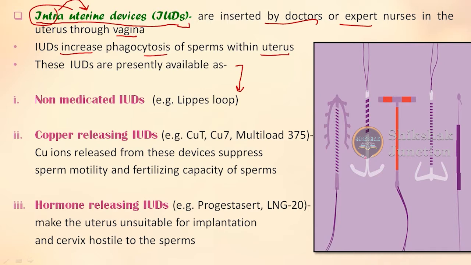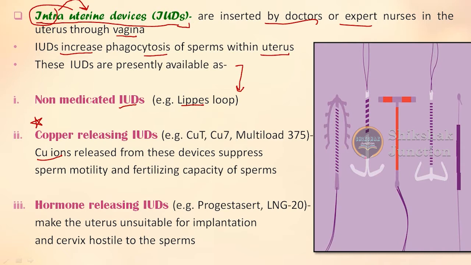Examples are here. The very first category is non-medicated IUDs, for example Lippes loop. Next, these copper releasing IUDs are important. Okay, I am telling you that it is important, that means it is important, yes. See, it is written in the name itself, copper releasing. That means these particular devices release what? They release the copper ions.